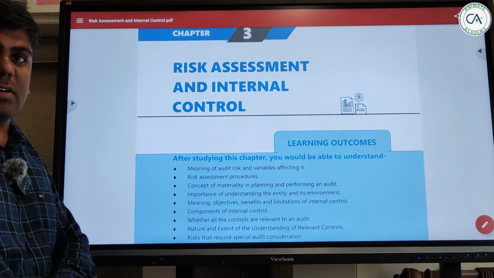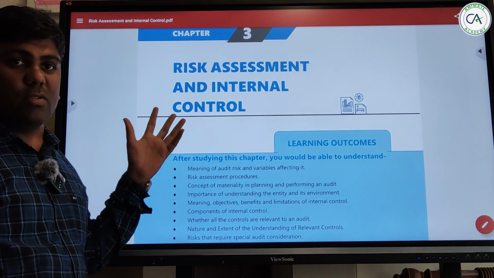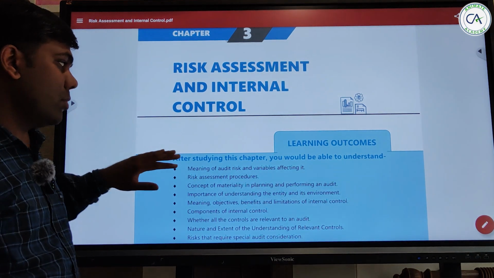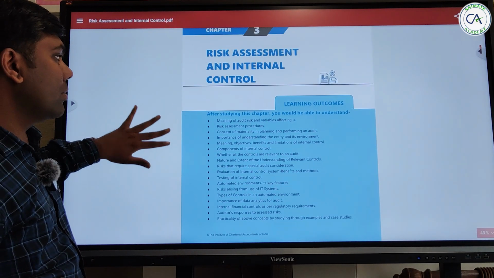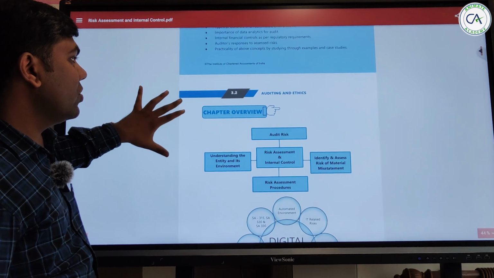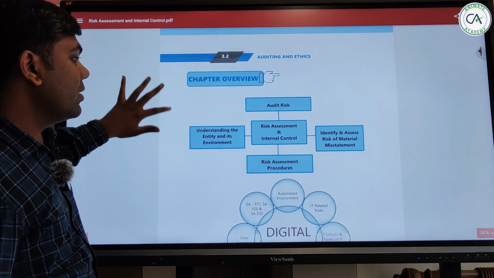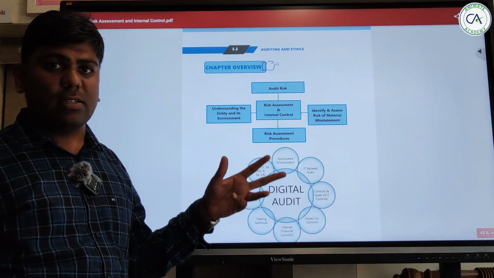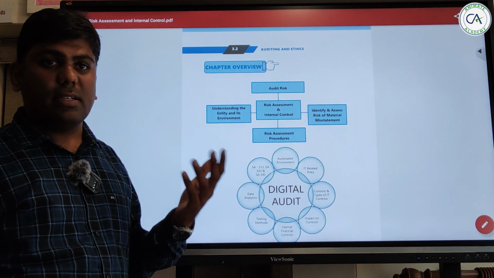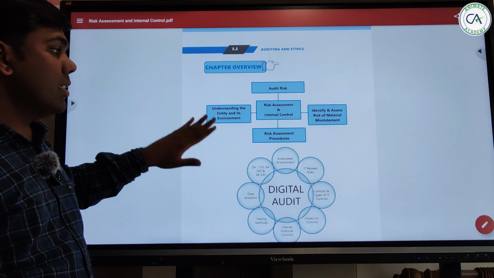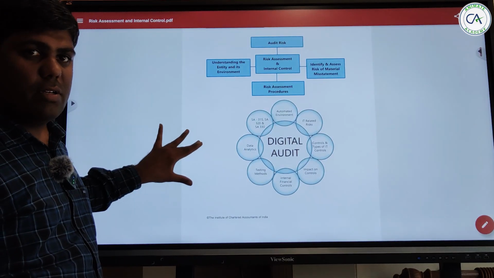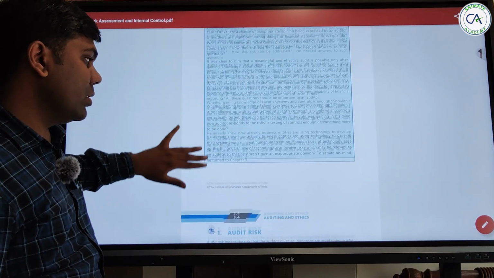Hello friends, today we are going to study chapter 3, risk assessment and internal control. So these are the learning outcomes and this is the chapter overview. Once we are done with the chapter, I will help you create this chart and then it will help you to memorize and have a fast recall. We would prepare this in our own way, but after the chapter is fully completed. So let's come to the topic.